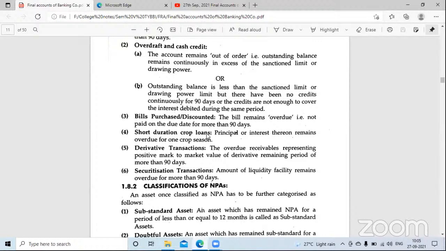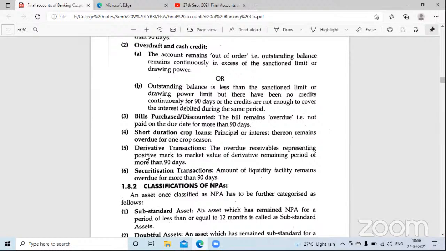So maybe after 4 months, this crop can be grown again. Maybe after 6 months, the crop can be grown again. So short-term duration crop loan is given to the farmers. So if they are not able to pay on time, that becomes overdue. So bank will wait for how many months? For one crop season. Short-term duration is one crop season.